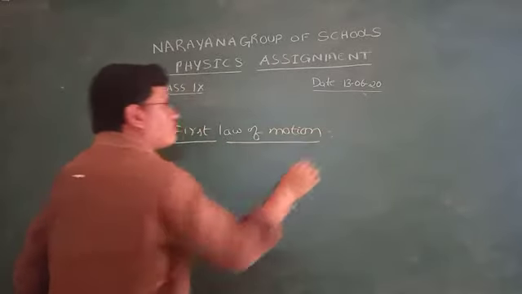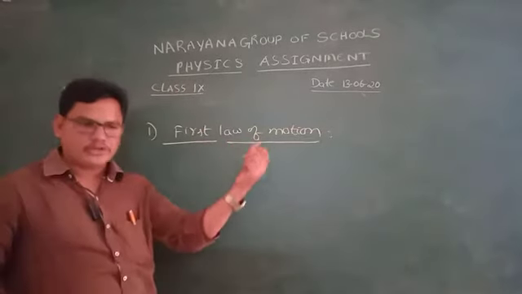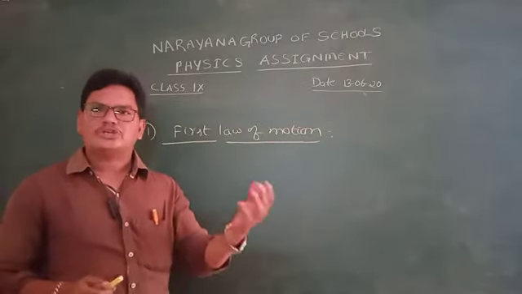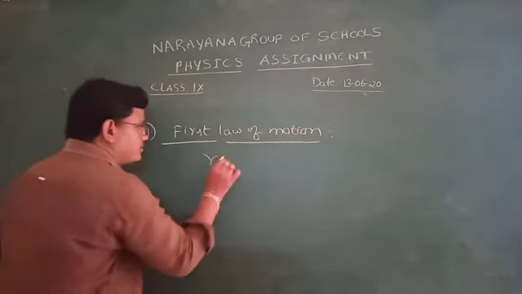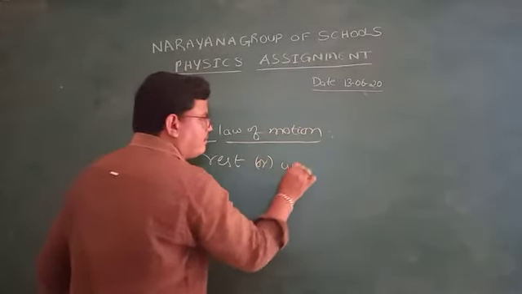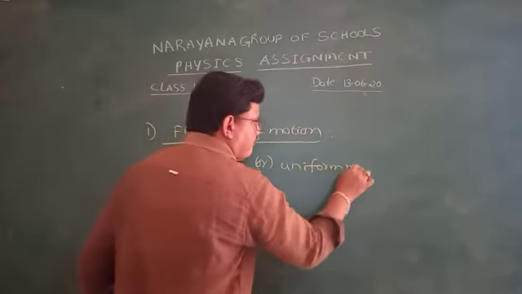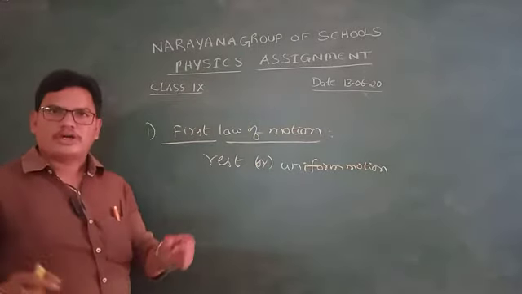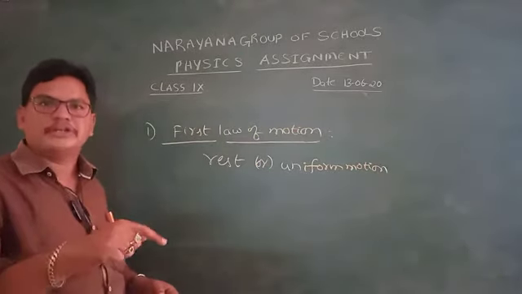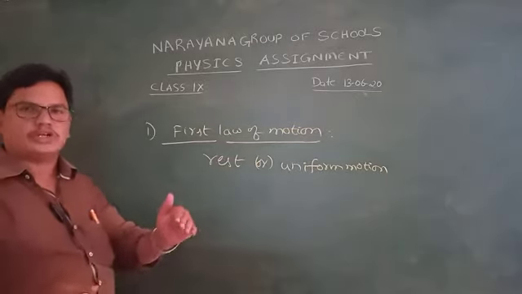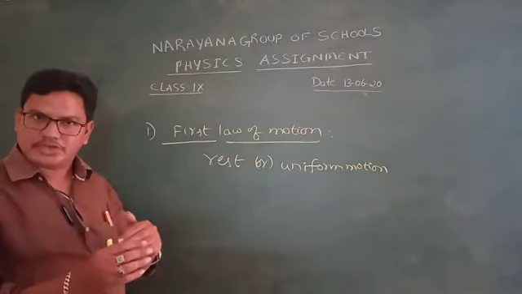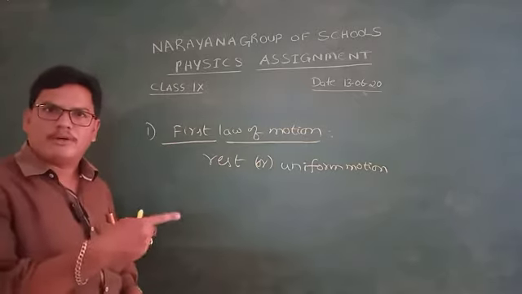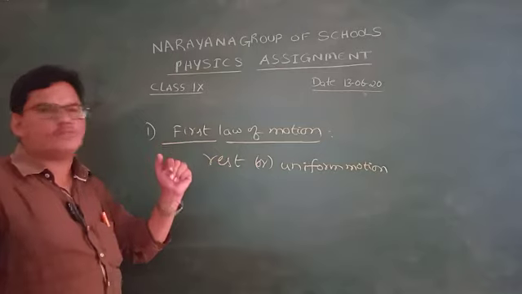Here we are talking about the first law of motion. That is, the object's natural state is rest, or uniform motion, until we apply an external force on the object. An object which is in a state of rest continues its state of rest, and an object which is in a state of motion continues its state of motion. That is the first law of motion.